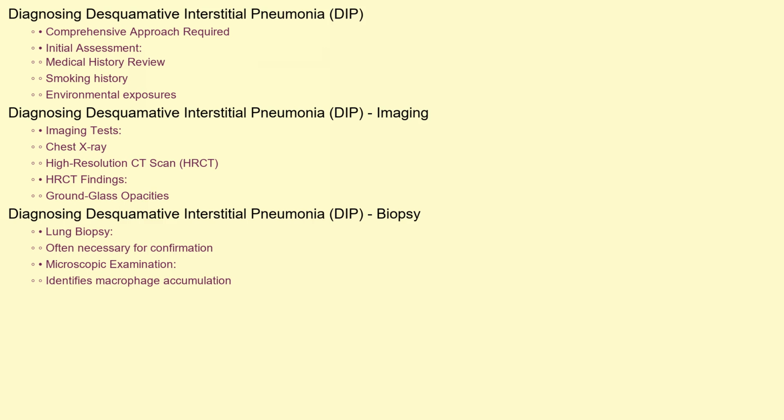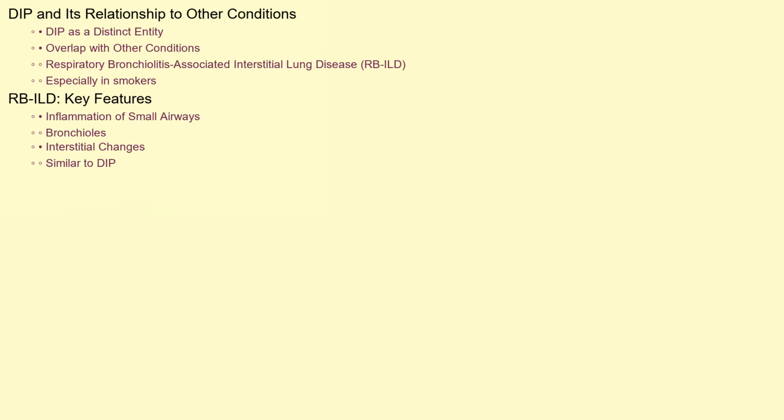Diagnosing DIP requires a comprehensive approach. Initially, a doctor will review your medical history, focusing on smoking history and potential environmental exposures. Imaging tests like a chest X-ray or, more commonly, a high-resolution CT scan of the chest are crucial. The CT scan can reveal characteristic features of DIP, such as ground glass opacities in the lungs. Ultimately, a lung biopsy is often necessary to confirm the diagnosis. A biopsy involves taking a small sample of lung tissue for microscopic examination, which allows pathologists to identify the characteristic accumulation of macrophages.